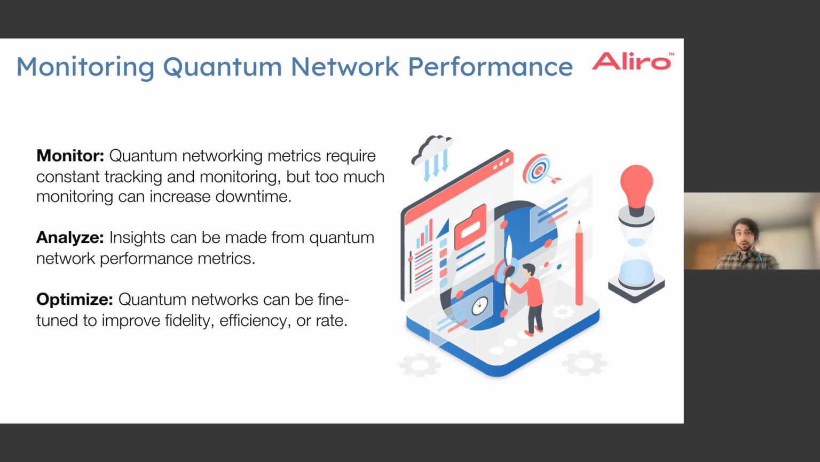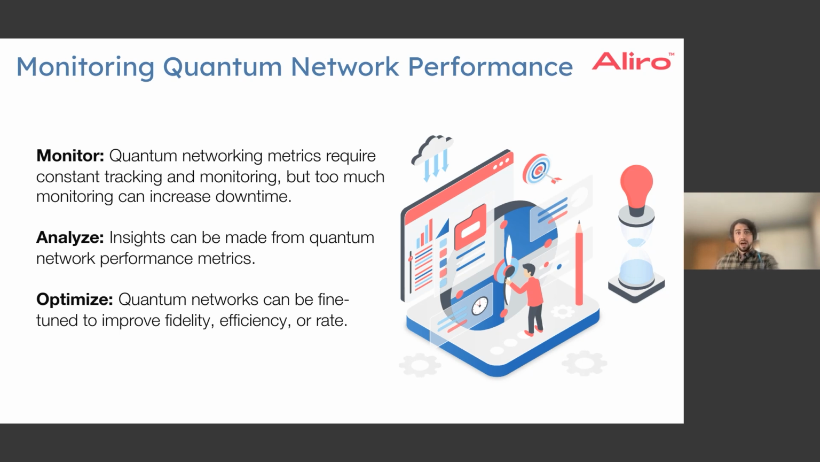Once we have these monitored and tracked metrics, we can then analyze them to gain insights about the quantum network performance. This might tell us about the quality of the protocols that we're running on the network. This can tell us about the cost of the protocols and the value that we're getting out of the services on the network. And it can tell us if there are bottlenecks in the performance of the network, things that might need to be addressed.